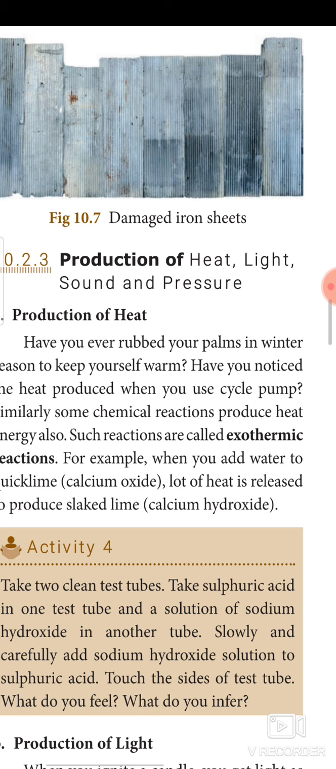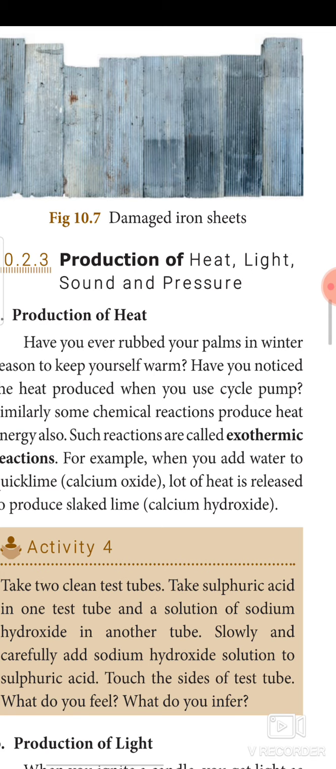Another example: if you have detergent in your palm and add some water, you will feel some heat. So that is also an example of an exothermic reaction. Activity 4 is given. What is the product? We can conclude that sulfuric acid is in a test tube and sodium hydroxide is added from another test tube. If we mix carefully and touch the outside of the test tube, the product will be something else, and it is an exothermic reaction. You can experience heat on the outside.